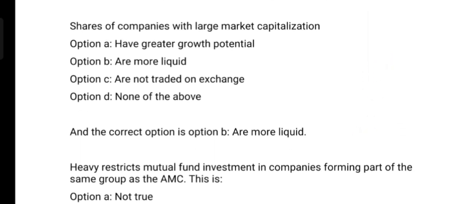Shares of companies with large market capitalization: Option A, have greater growth potential; Option B, are more liquid; Option C, are not traded on exchange; Option D, none of the above. And the correct answer is Option B, are more liquid.